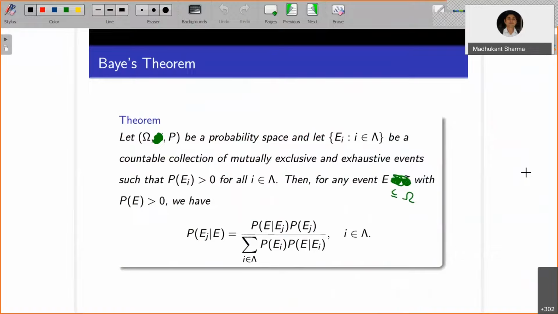The statement is almost similar, there is nothing new. Let omega, P be a probability space and let E_i be a countable collection of mutually exclusive and exhaustive events such that each individual probability is strictly greater than 0. Then for any event E, a subset of omega with probability of E greater than 0, we have the following. It uses the conditional probability concept as well as the theorem of total probability. It's very simple.